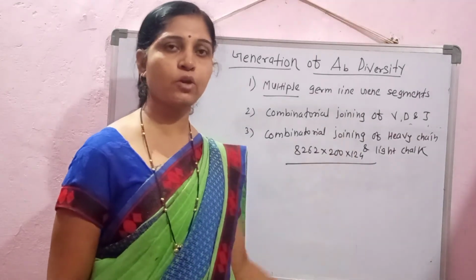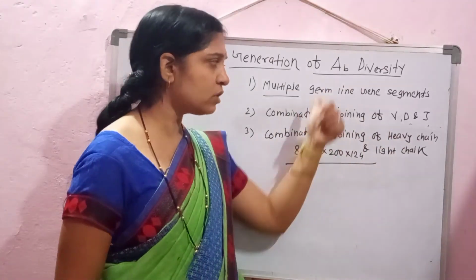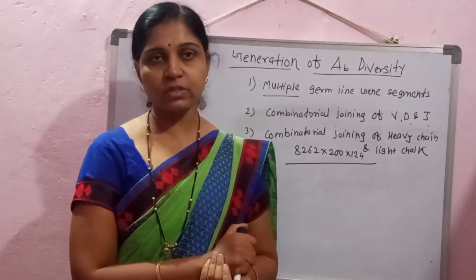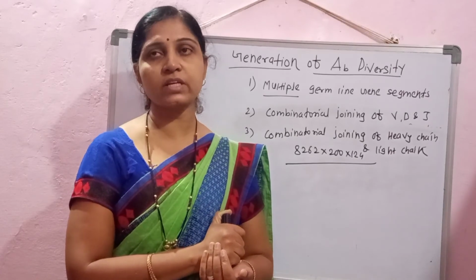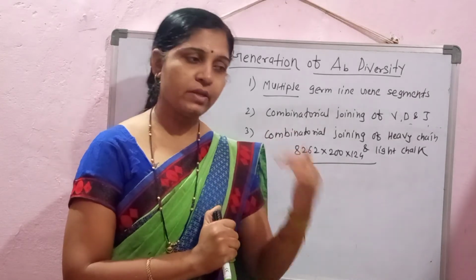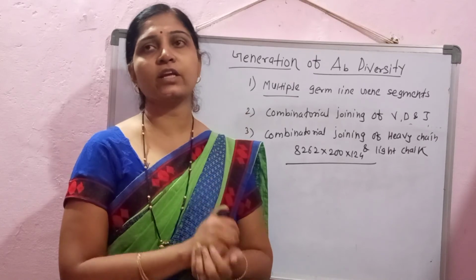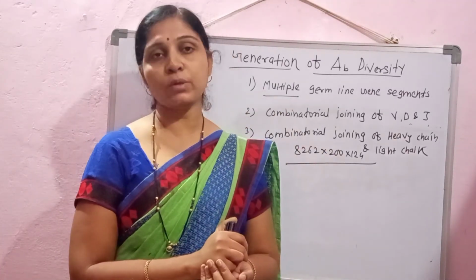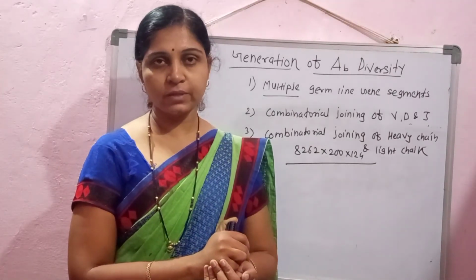Before that, there is the combinatorial joining of the heavy and light chains. Means these are the three main events which are responsible for adding the antibody diversity. The remaining points which are again responsible for adding such diversity are the junctional flexibility, then the P nucleotide addition, N nucleotide addition, then the somatic hypermutation. Again these genetic events are also carried out within the development of the immunoglobulin molecules, and again these are also responsible for adding the antibody diversity.